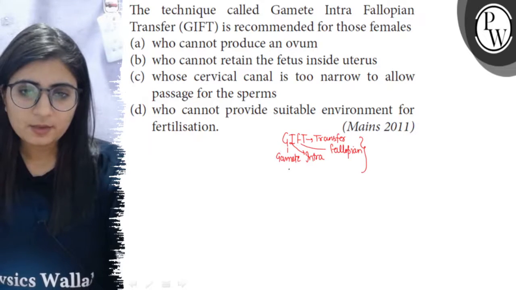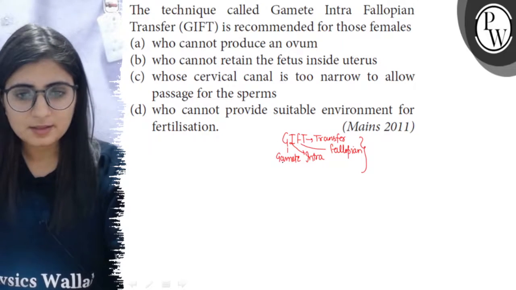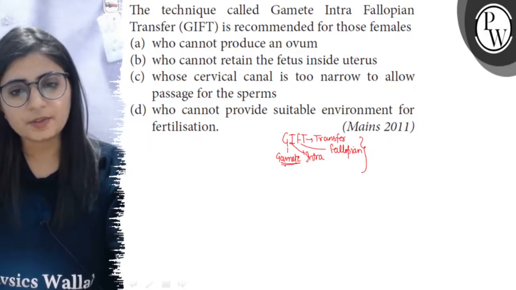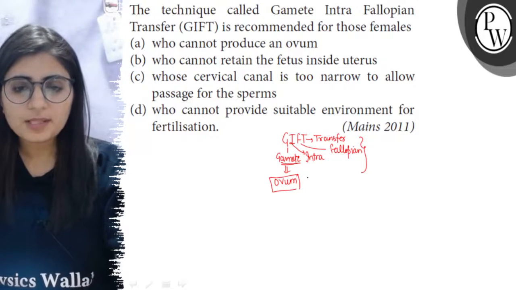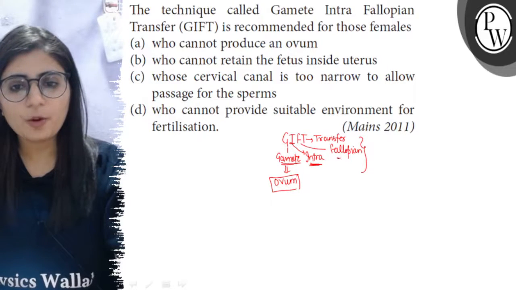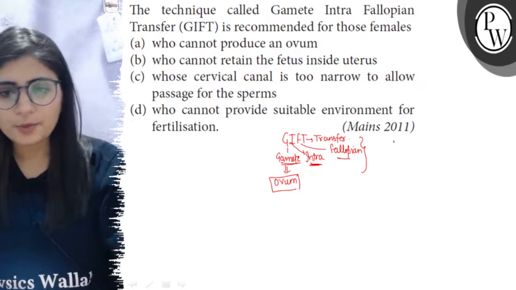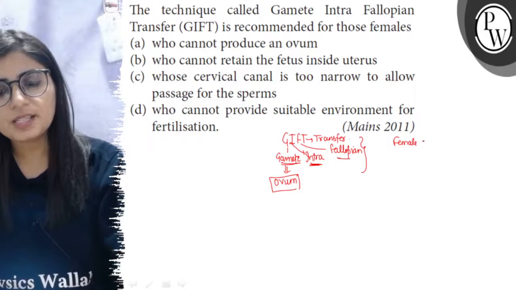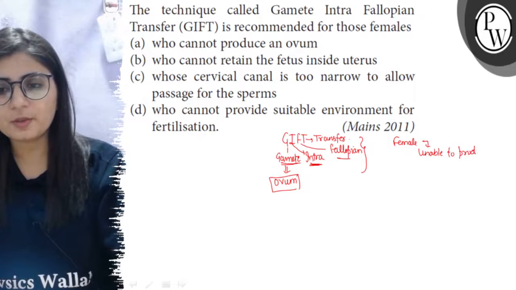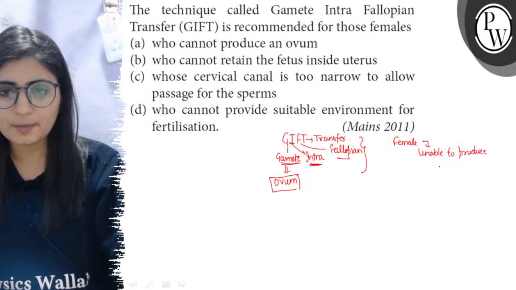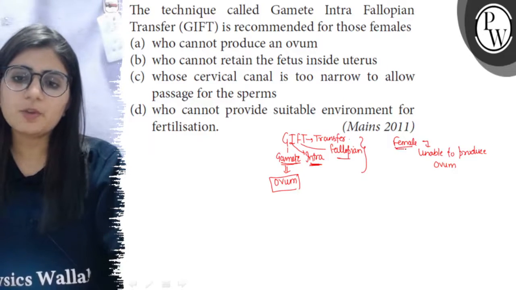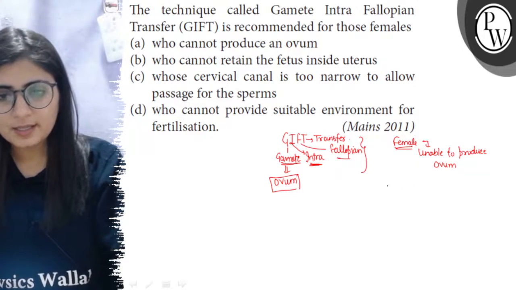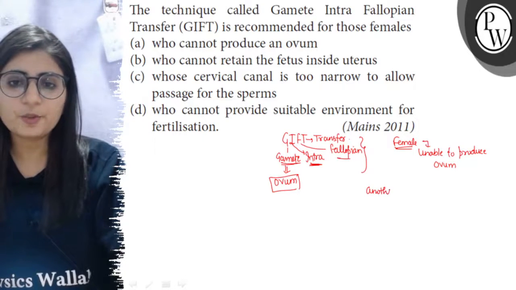So in this technique, what is to be done, as the name is suggesting, that gamete is transferred and the gamete, female gamete, is ovum. So ovum is transferred into the fallopian tube of a female. Suppose there is a female and this female is unable to produce ova, means she is unable to produce the female gametes. And this female wants to have a child now. So in that case, another female who is said to be the donor female,